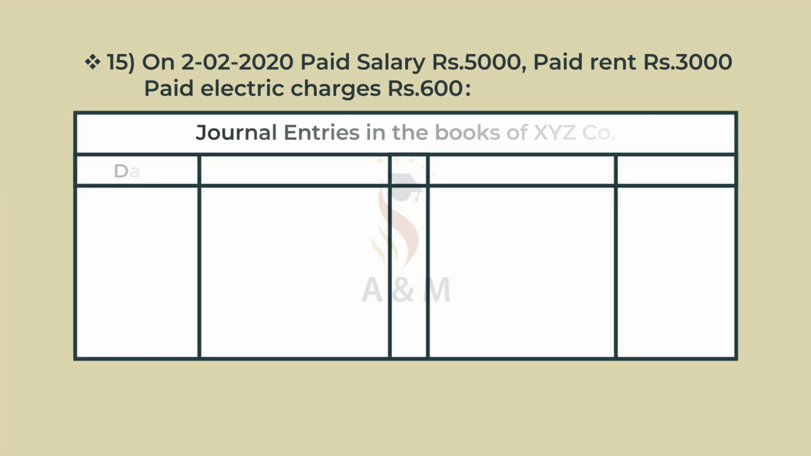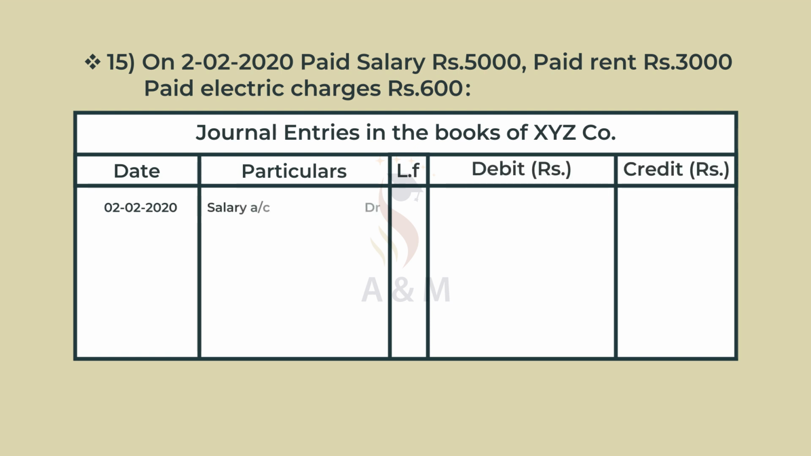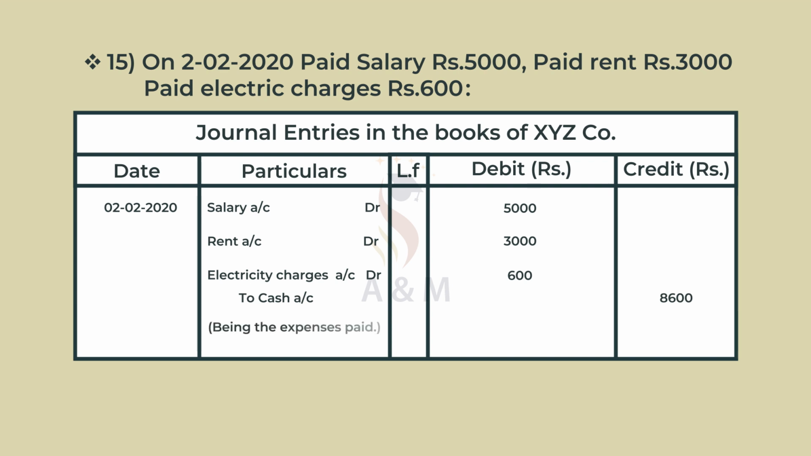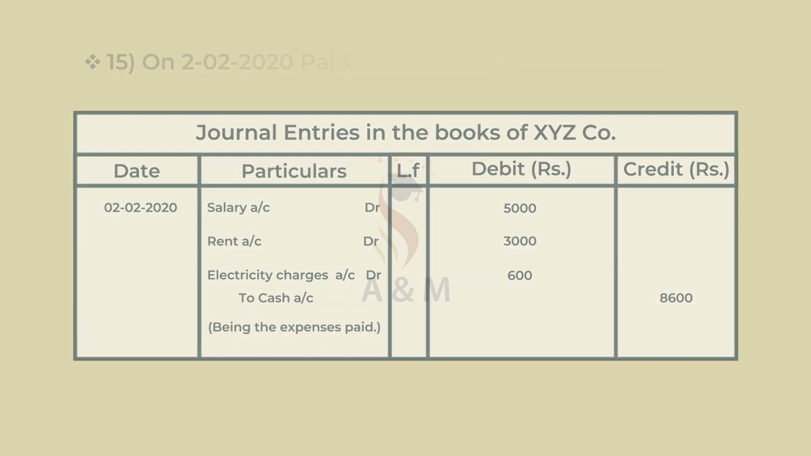And the journal entry is salary account debtor ₹5,000, rent account debtor ₹3,000, electricity charges account debtor ₹600 to cash account ₹8,600, being the expenses paid.